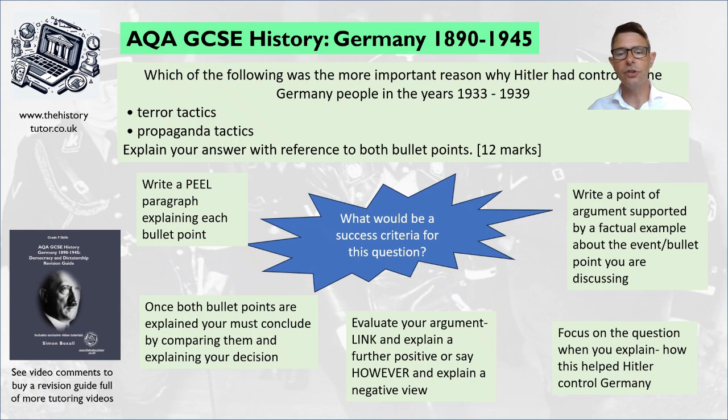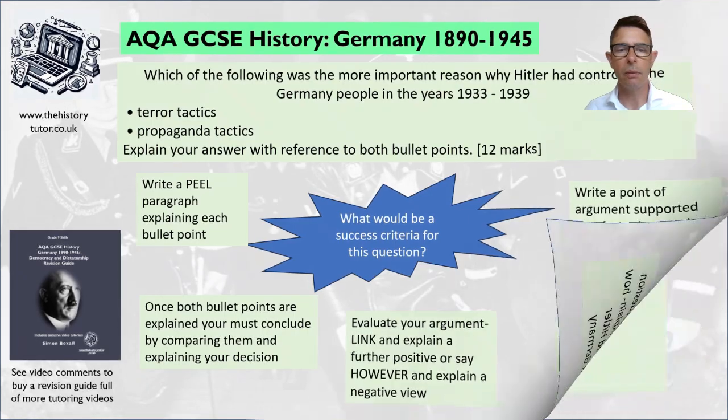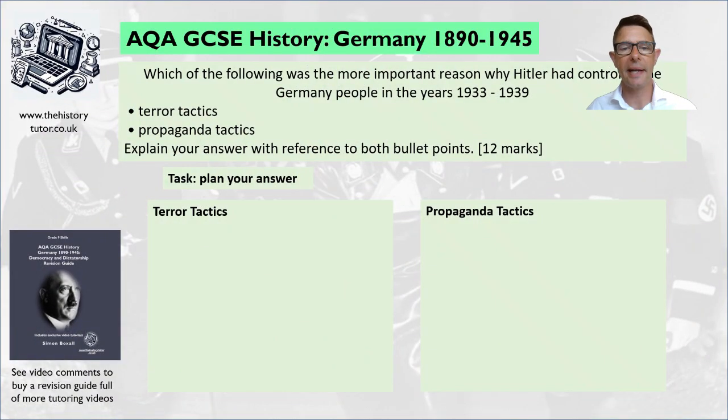In terms of a conclusion, we can compare our ideas a little bit at the end just to make it clear that one is more important than the other because one is more reliant on the other one, perhaps. So now let's start making a plan of our ideas. So first we're going to talk about terror tactics, and then we'll talk about propaganda tactics. So have a look through revision guide pages and list some ideas. Start to create an idea of what your plan is going to be. Pause me now and come up with some ideas.